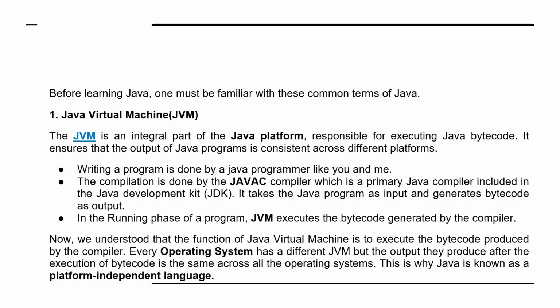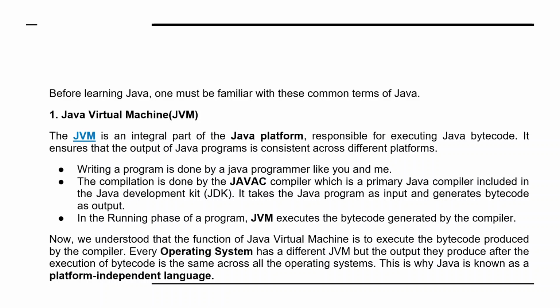It takes the Java program as input and generates the bytecode. In the runtime running phase, the JVM executes the bytecode. So this is how it is done. Okay. Now you understand that the function of the Java Virtual Machine is to execute the bytecode,